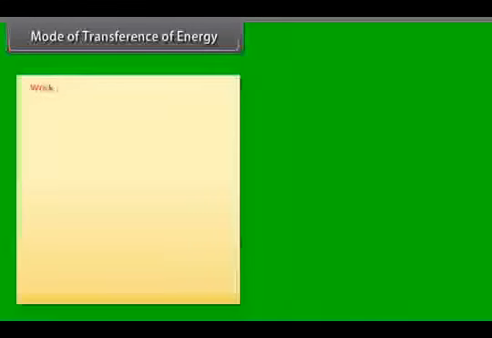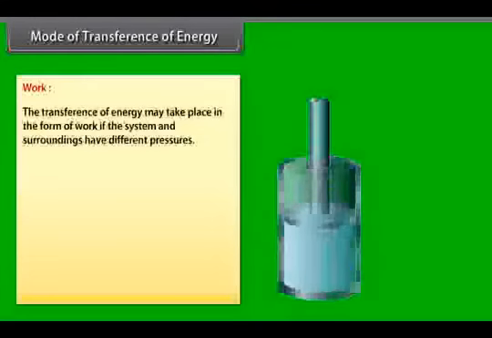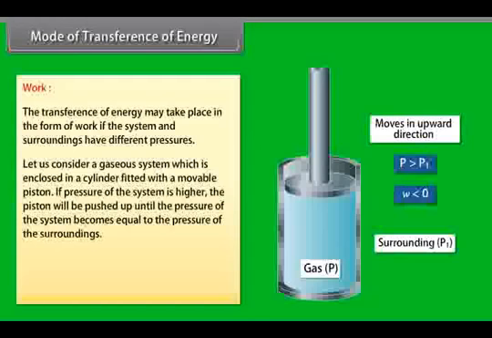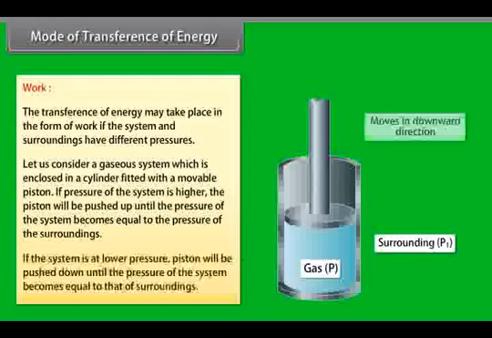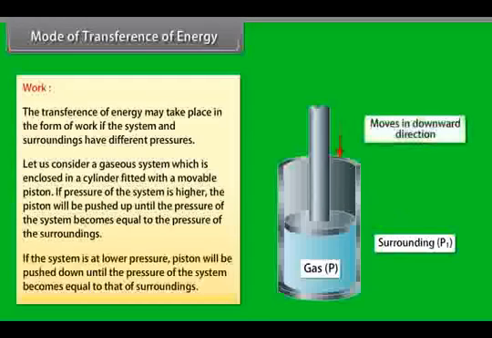Work. The transference of energy may take place in the form of work if the system and surroundings have different pressures. Let us consider a gaseous system which is enclosed in a cylinder fitted with a movable piston. If the pressure of the system is higher, the piston will be pushed up until the pressure of the system becomes equal to the pressure of the surroundings. If the system is at lower pressure, the piston will be pushed down until the pressures are equal.